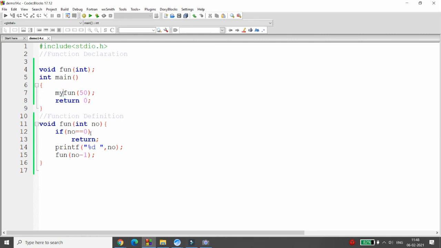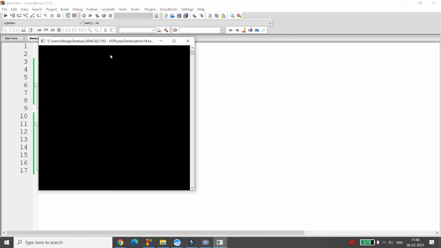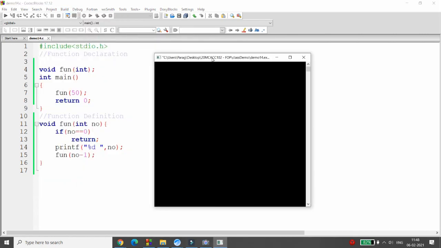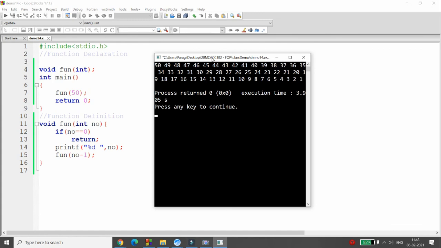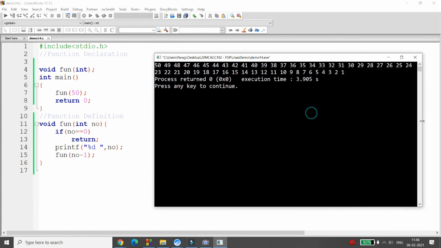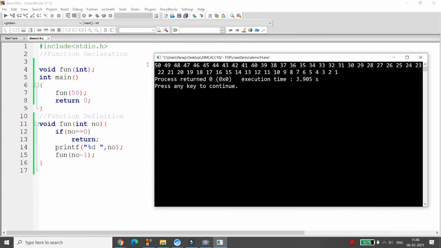let me write the function here and run this particular code, that is build and run. If you look carefully at what happens, all the numbers from 50 to 1 are displayed. Why does it happen? Simple. Your 50 value is passed over here.